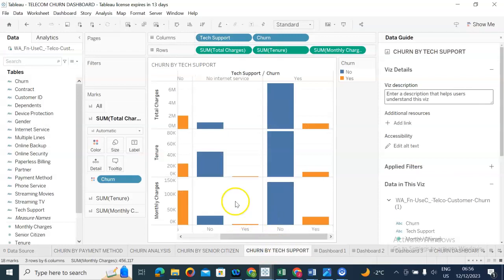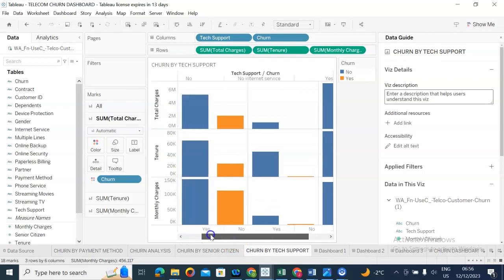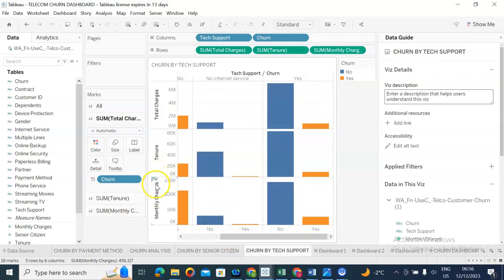Okay, so tech support. Now we can see this no represents those who did not churn, and then we have monthly charges, tenure, and total charges. What I'm really interested in is the churn. So these tables represent the people that churned in comparison to monthly charges.